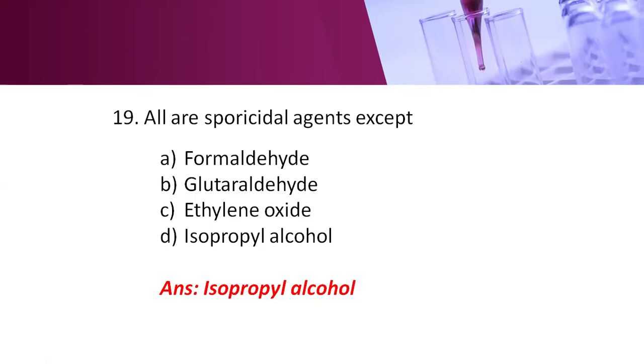A sporicidal is an agent which kills spores. Formaldehyde, glutaraldehyde, and ethylene oxide are sporicidal agents. They kill spores. But isopropyl alcohol doesn't kill the spores. It kills only the vegetative forms of microorganisms.